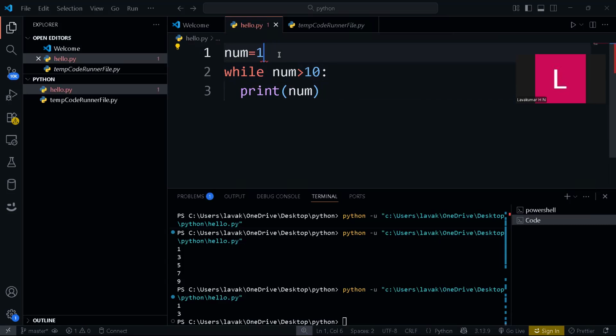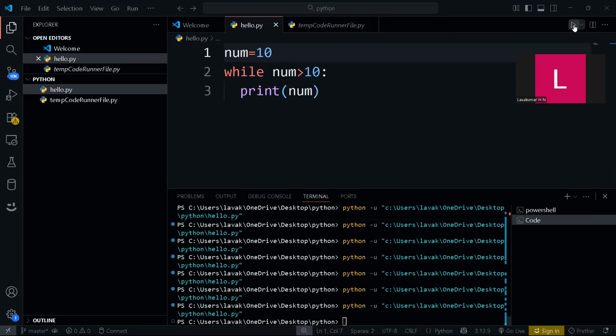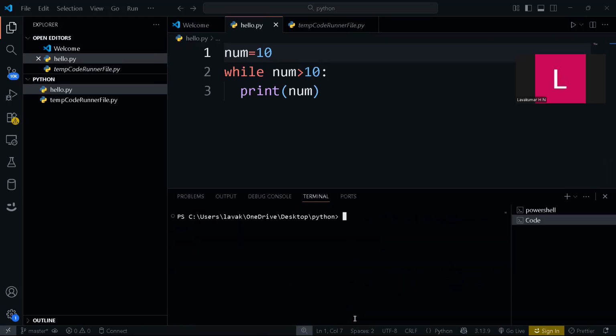First let's take 10. If I run it, you will get nothing, just a blank screen. Let me clear this so that it is easy for you to understand.